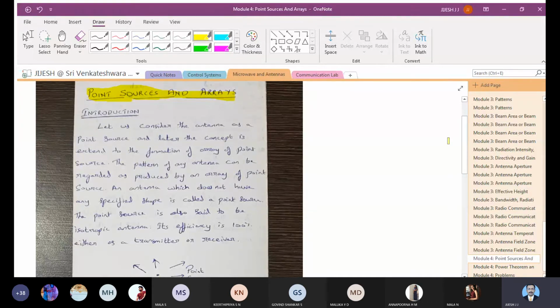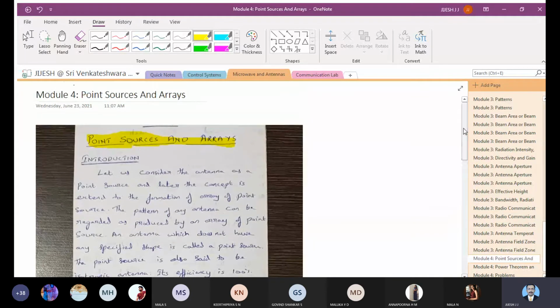So we'll just see the introduction. Let us consider an antenna as a point source. Later the concept is extended to an array of point sources. So first we'll be studying a single point source, and then we'll extend it to an array of point sources.